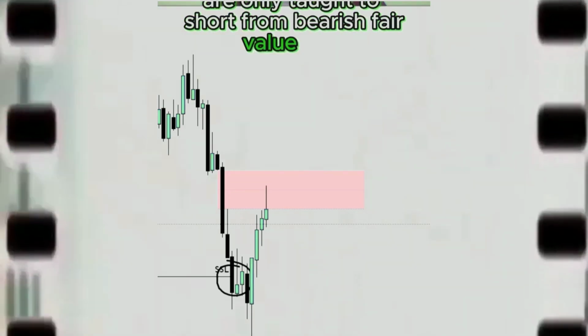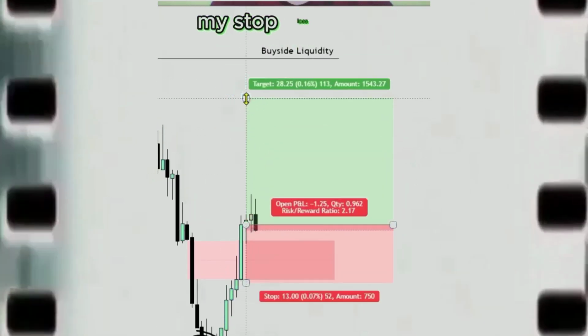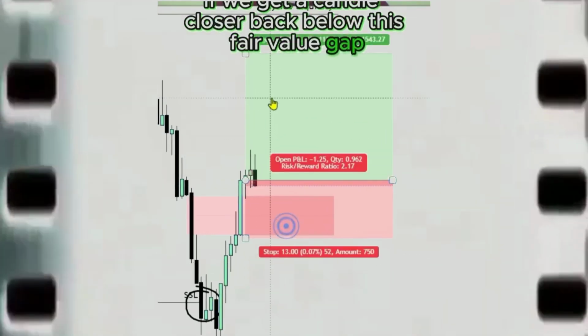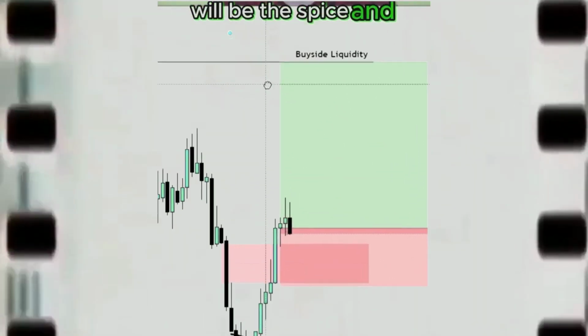Now, most ICT traders are only taught to short from bearish fair value gaps, but what I do is I wait for them to be disrespected and inversed. So, as you can see right here, this fair value gap has now been disrespected and turned into an inversion fair value gap. Therefore, I will enter into a long position. My stop loss will go if we get a candle close back below this fair value gap. My take profit will be this buy side liquidity right here.